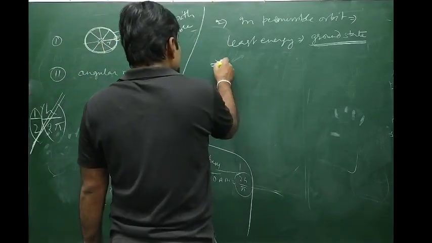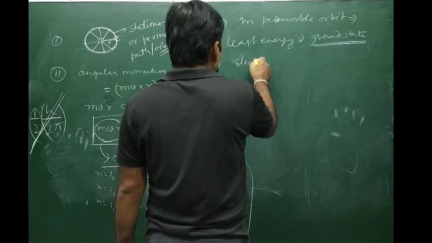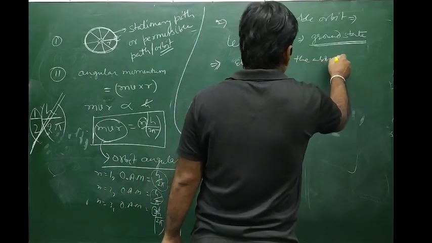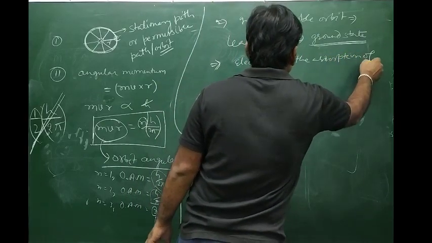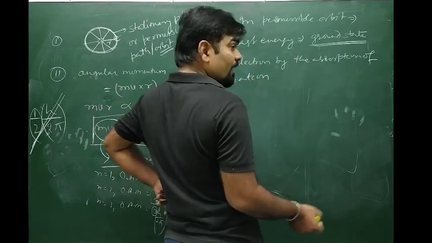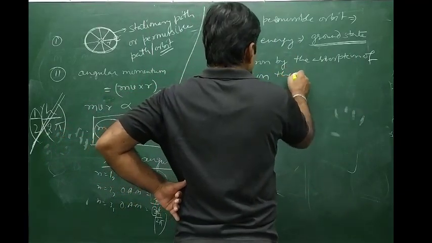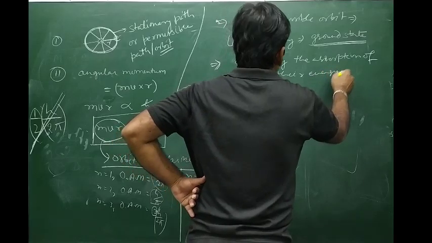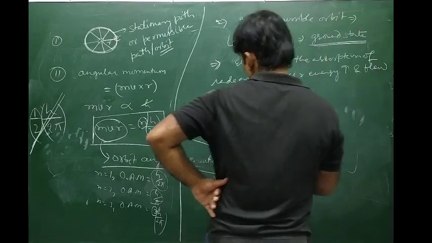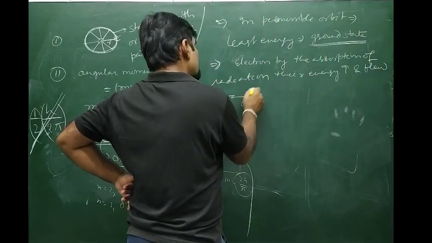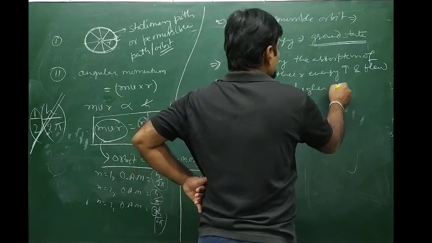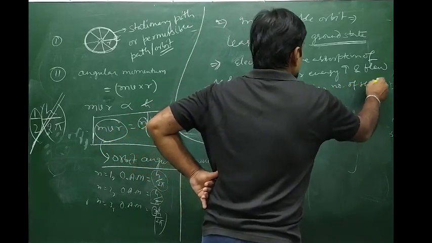So by the absorption of radiations, the energy of the electron increases, and it flies away to a higher shell, a higher number of shell.